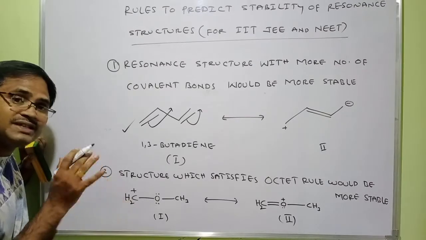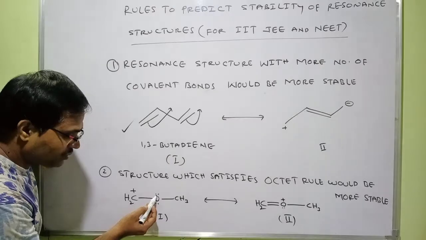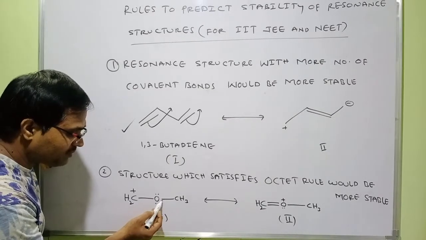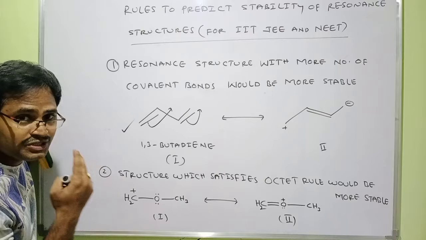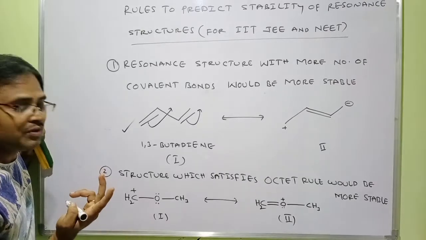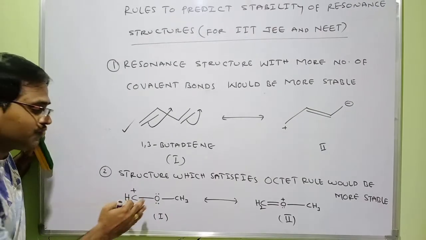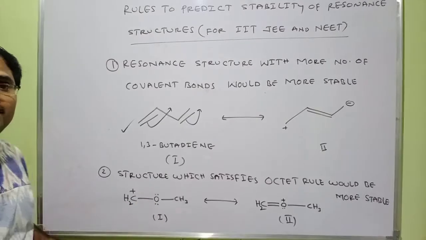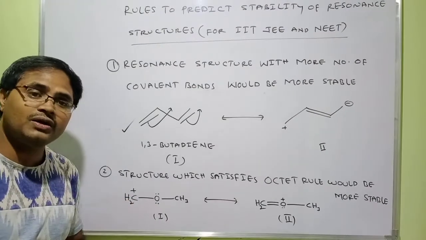Therefore this carbon doesn't satisfy the octet rule. This oxygen makes two sigma bonds, which means 4 electrons, and two lone pairs, which means 4 electrons, so 8 electrons. Oxygen satisfies the octet rule, but carbon doesn't.